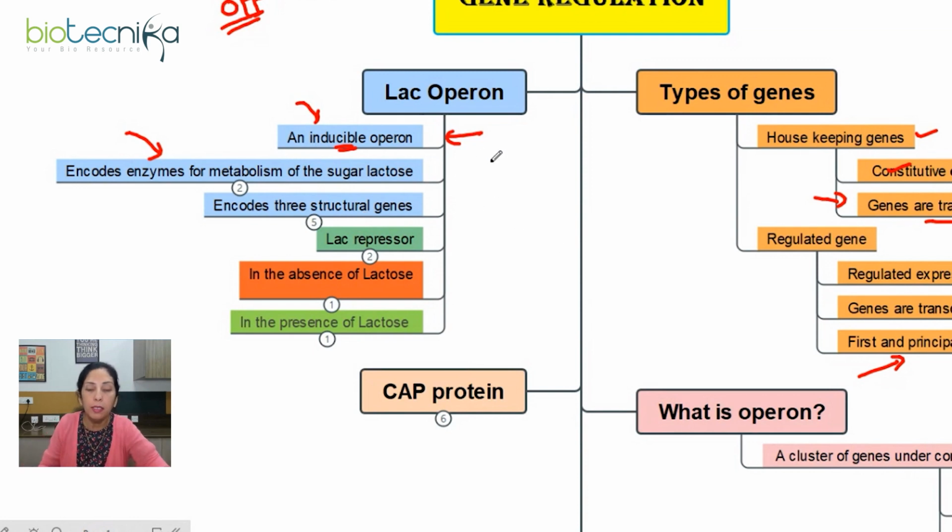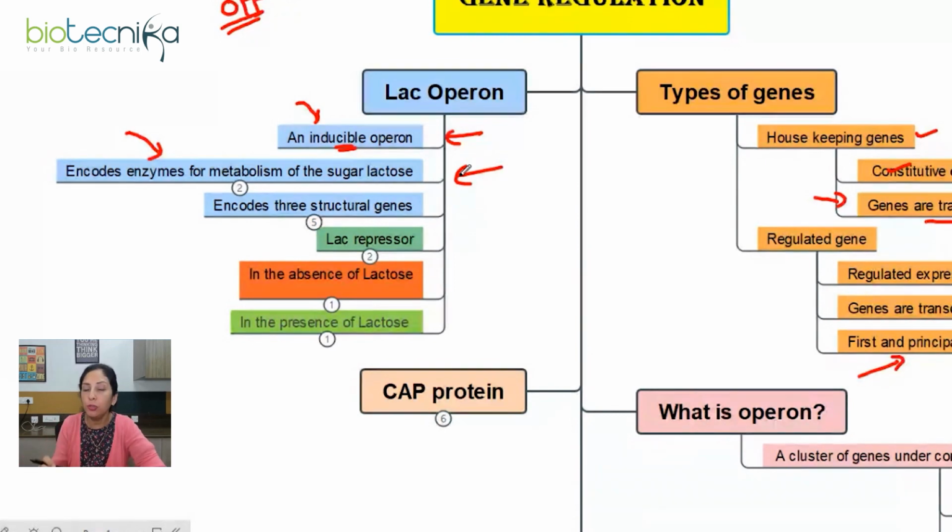Now lactose is a disaccharide, and it has to be processed into simple sugars. Whenever the bacteria does not have the option to utilize glucose, and has the availability of lactose only, it has to survive, so it will be using lactose, and then lactose has to be processed. But that will happen only in the condition when bacteria doesn't have glucose and has to use lactose. I hope you are getting the point.